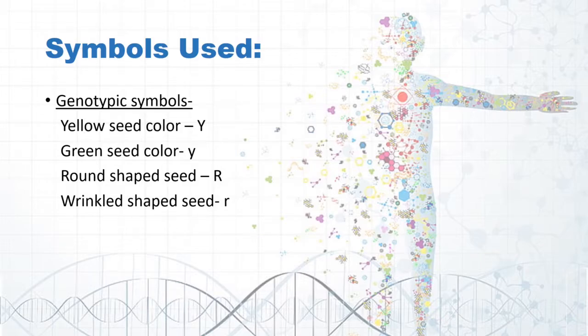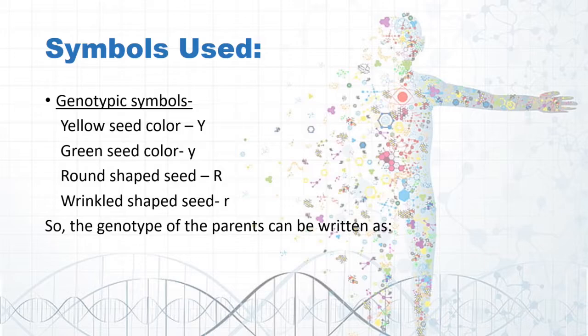The capital letter denotes the dominance of a particular trait, and the lowercase letter denotes the recessiveness of that trait. Second that we have taken is the shape of the seed. So round shaped seed will be represented with capital R, and wrinkled shaped seed will be represented with a lowercase or small r.